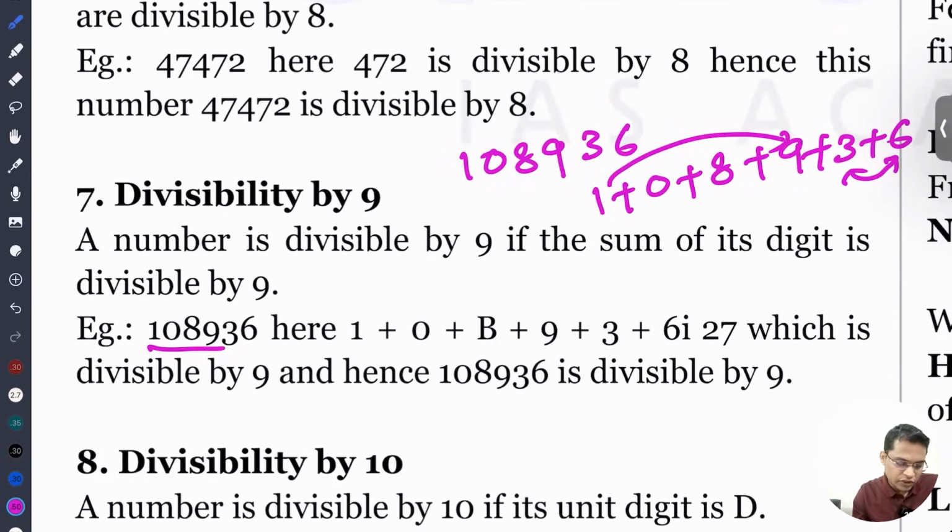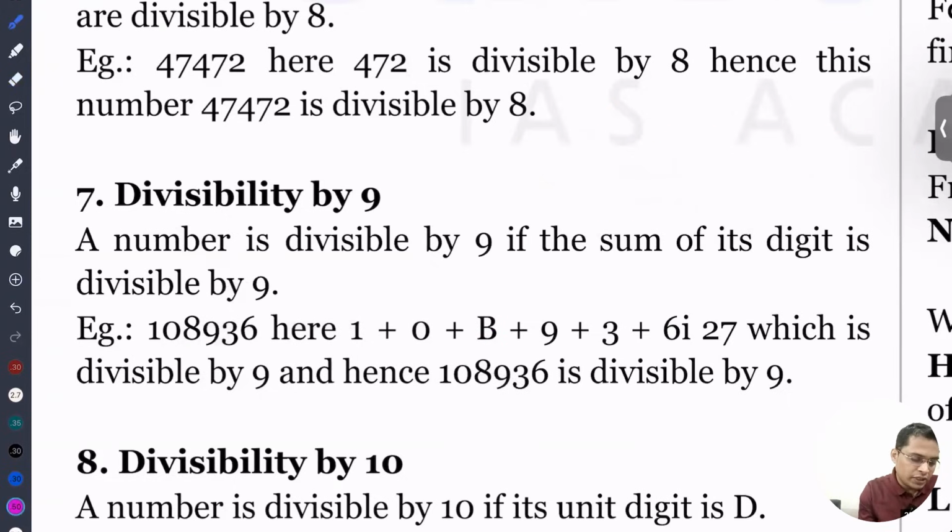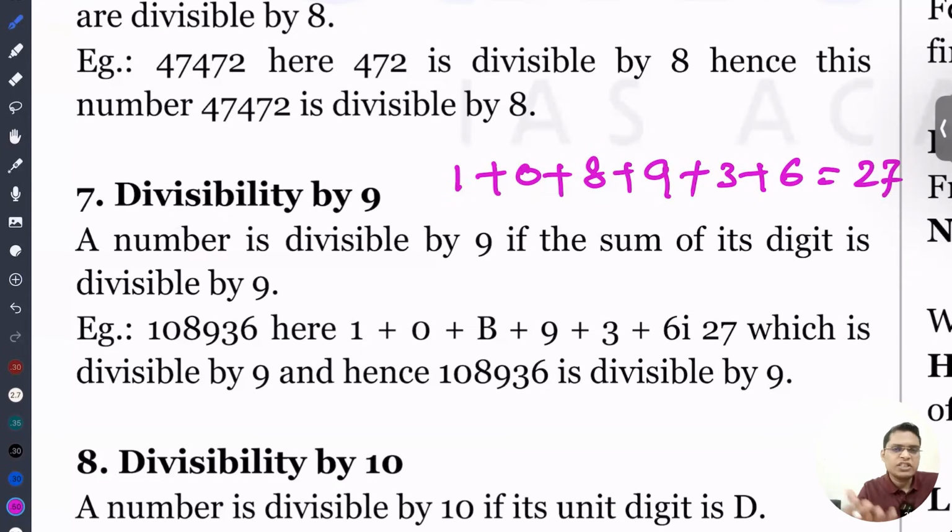I think some error is there. 108936. Okay, so 1 plus 0 plus 8 is 9, plus 9 is 18, plus 3 is 21, plus 6 is 27, and 27 is divisible by 9. So this number is divisible by 9. There is some printing mistake, so don't worry, I'm just writing it out. Please listen very carefully. So 1 plus 0 plus 8 plus 9 plus 3 plus 6, the sum is 27, and 27 is divisible by 9. So the entire number is divisible by 9.